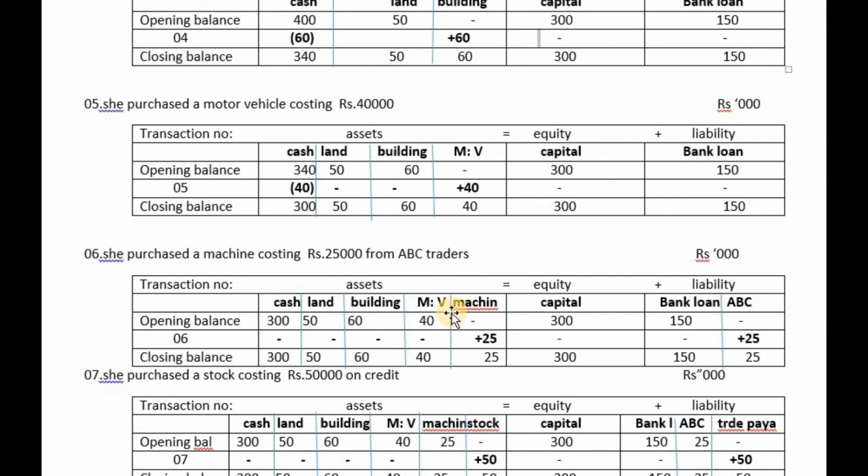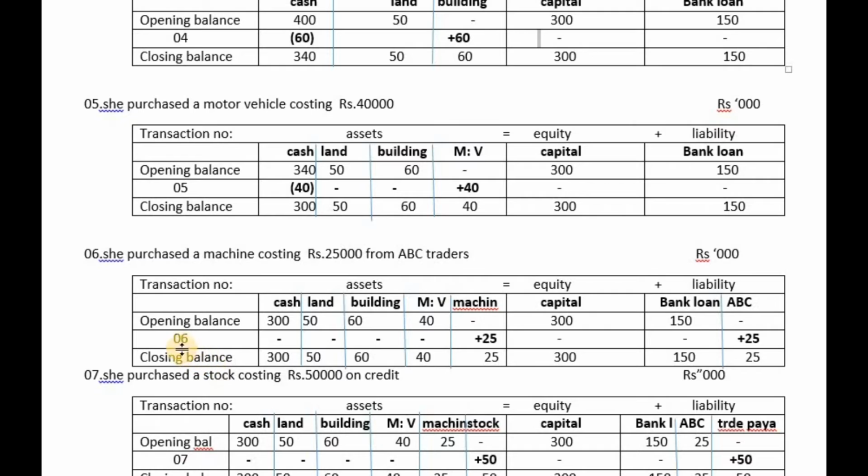Now look at the opening balance. Earlier closing balances are now going to be the opening balance. 300,000 here opening balance, 50,000 opening balance, 60,000 opening balance, then motor vehicle opening balance. Earlier there was no machine, so there is no opening balance of machine. Now 300,000 and 150,000. Earlier, there was no creditor for us like ABC.